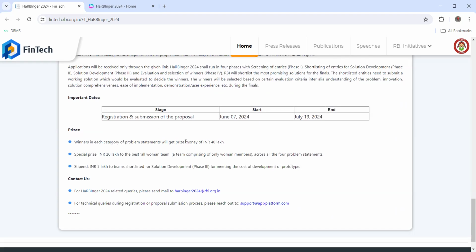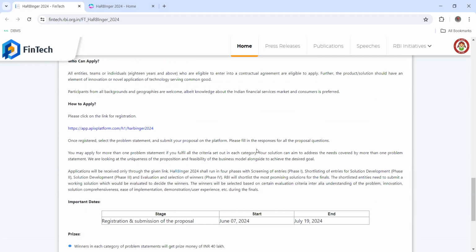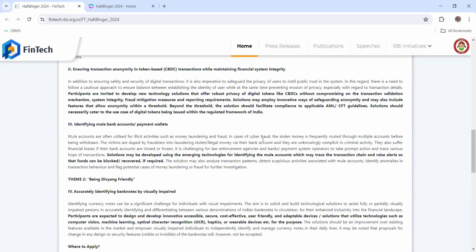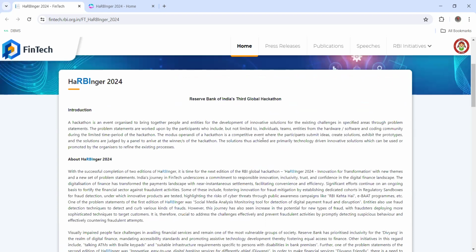If you have any queries, you can mail to this email ID, right? I guess this looks very good, and do consider applying. This is definitely going to help you out.